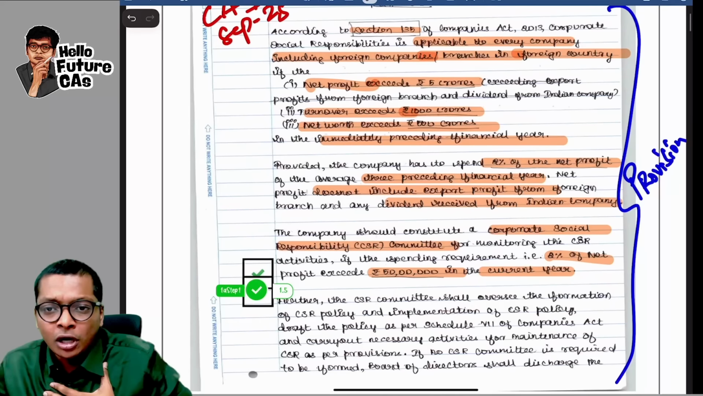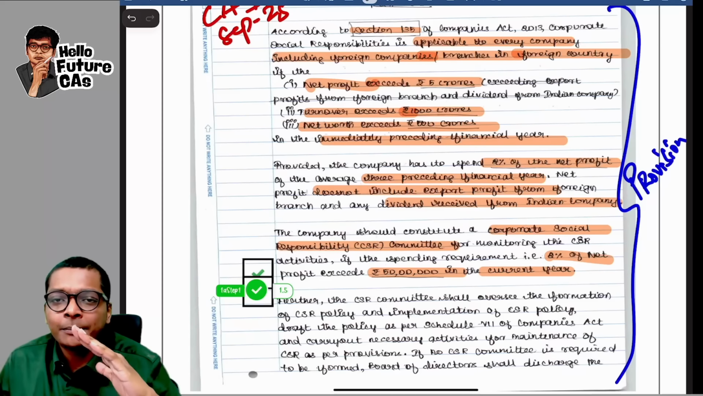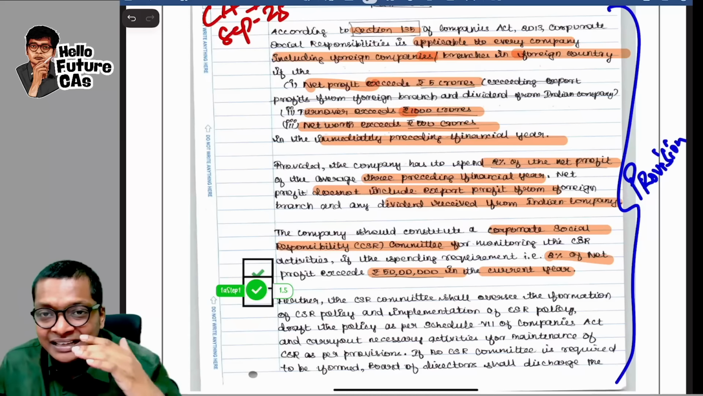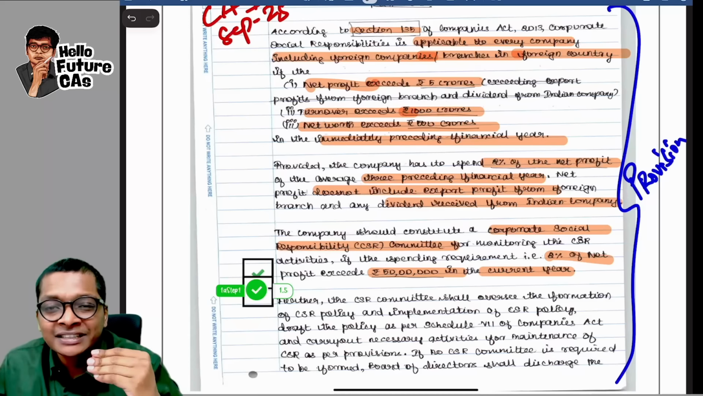The student has not written other provisions in CSR. For example, for what I should spend CSR, for what I should not spend CSR, can I carry forward CSR? None of those things are tested in the question. Whatever concept is tested in the question, relevant provisions only.